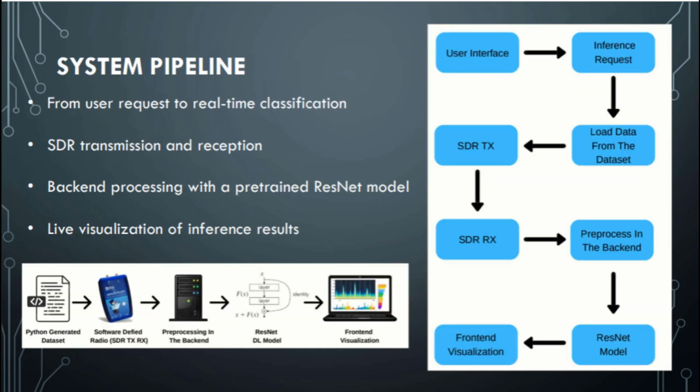The system pipeline starts from a user request and proceeds through an end-to-end processing flow. IQ samples are first transmitted and received through the SDR transmitter and receiver chain, after which they are forwarded to the backend. In the backend, the incoming IQ stream is pre-processed and formatted to match the input requirements of the pre-trained ResNet model. The processed data is then passed to the model, which performs modulation classification. Finally, the predicted modulation results are sent to the front-end and visualized live, enabling continuous monitoring of the system output.